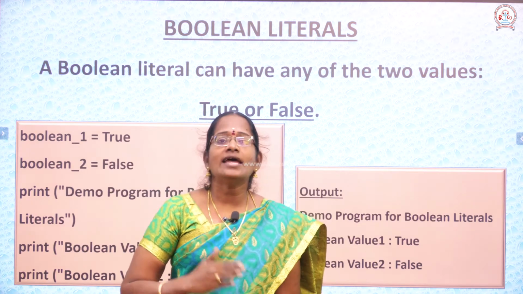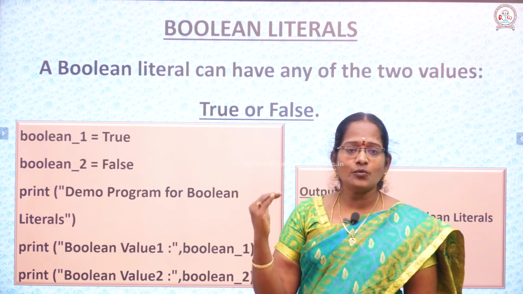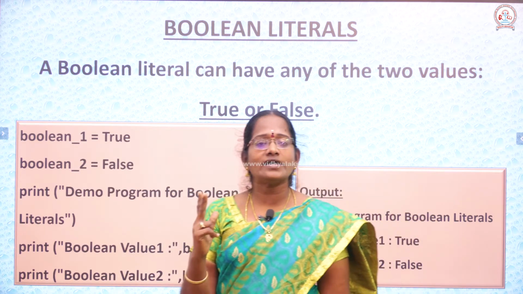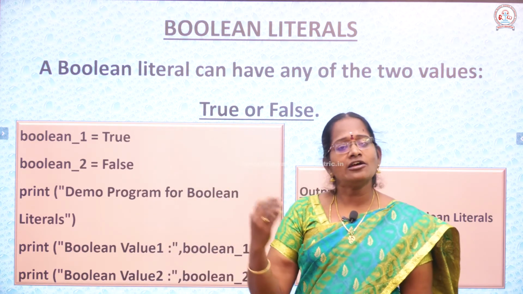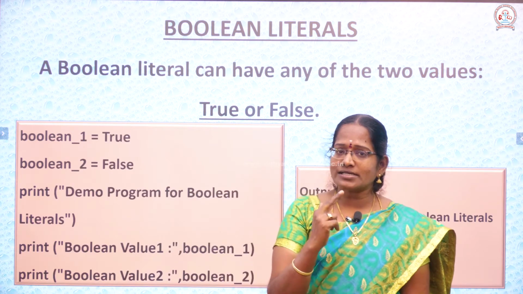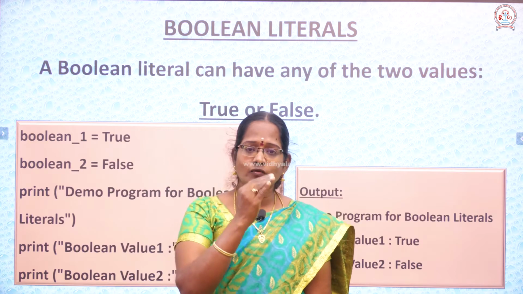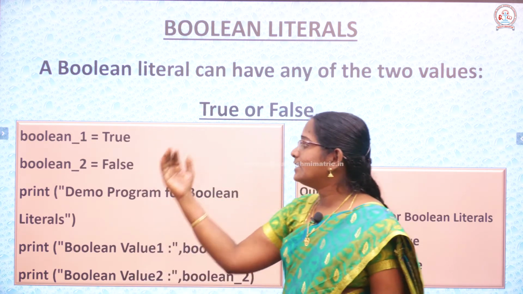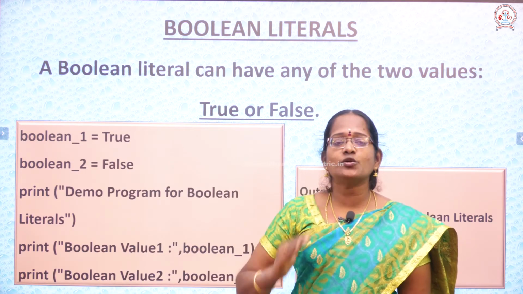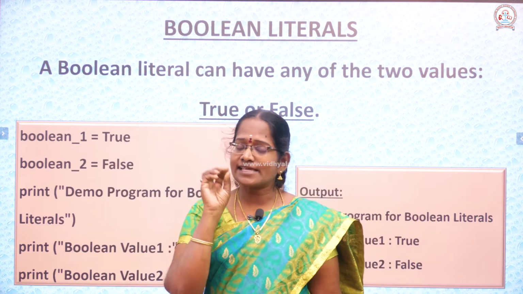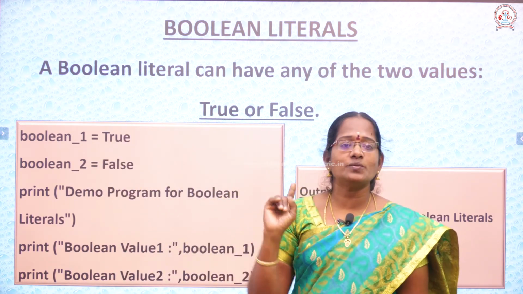Okay, another one of the literals is called the Boolean literal. Already we know a Boolean literal can have only two values. What are the two values? One is the true value, and the other is the false value. In this example, for True and False, the first letter should be a capital. It's a case sensitive language, so for True and False only the first letter should be a capital.